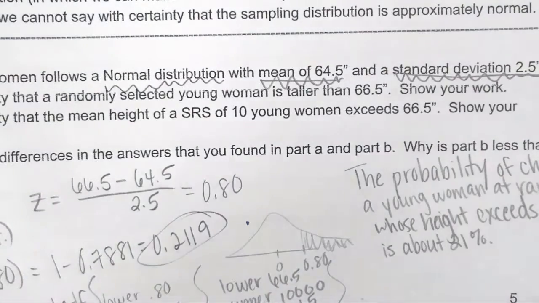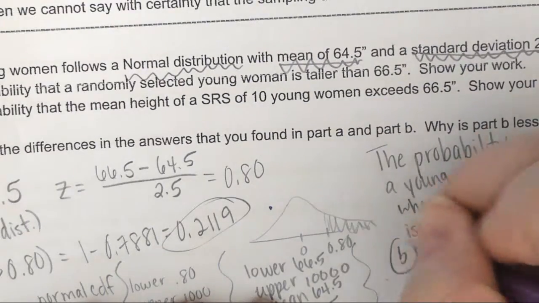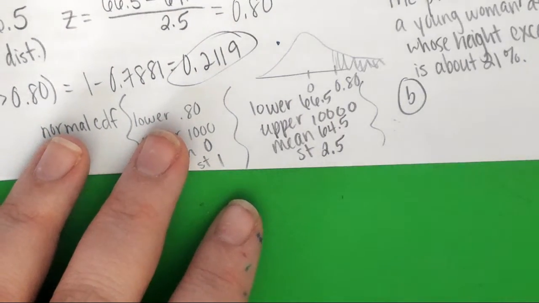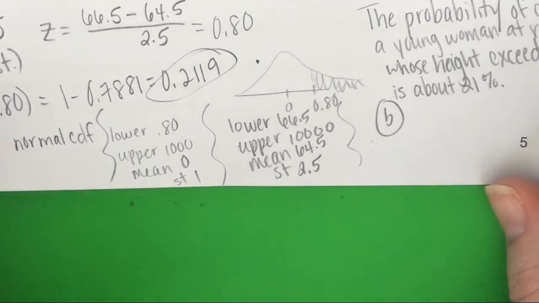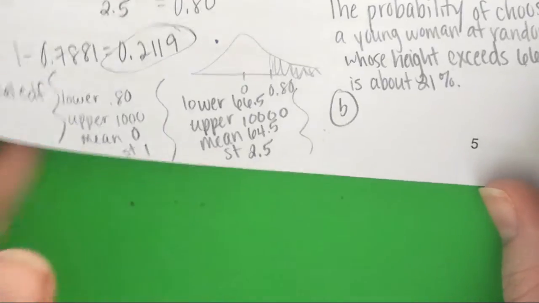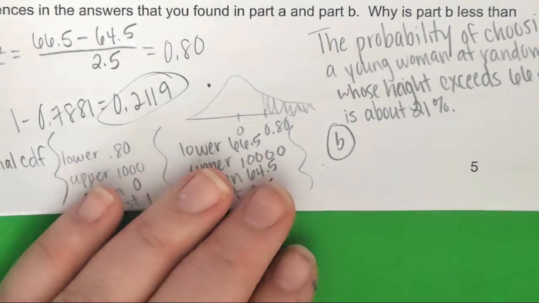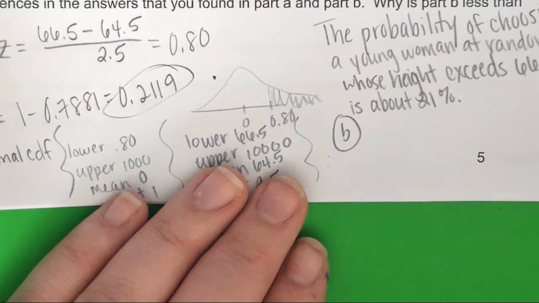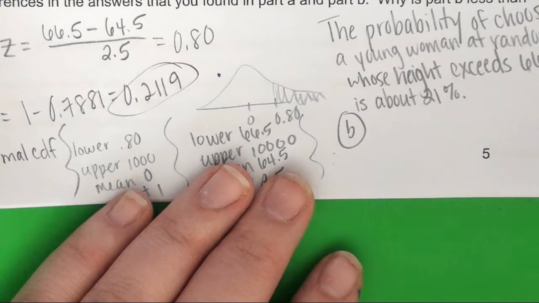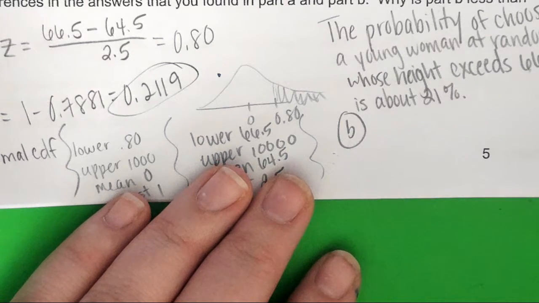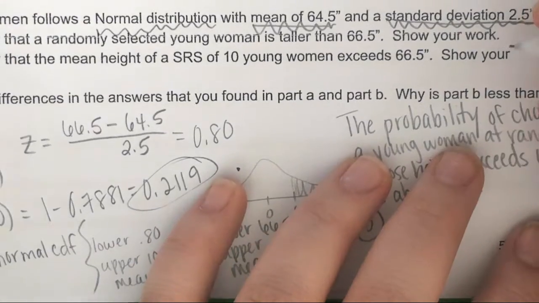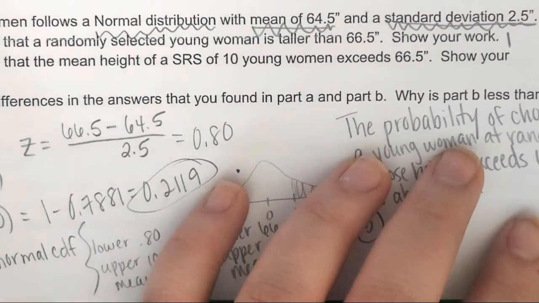Let's go to part B. What's changed in part B? The mean height and the population size changed, not the sample size. Sample size has changed. Literally just one person. Hence why I was pointing that out the other day. So our sample size was just one person.